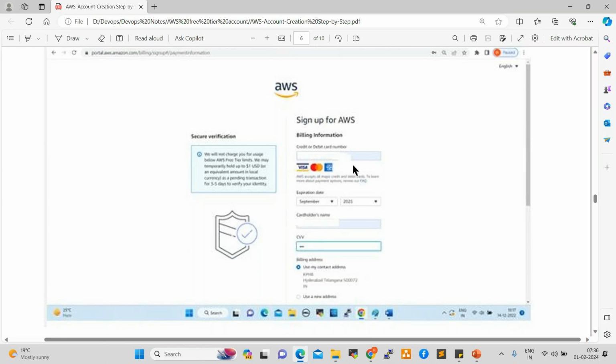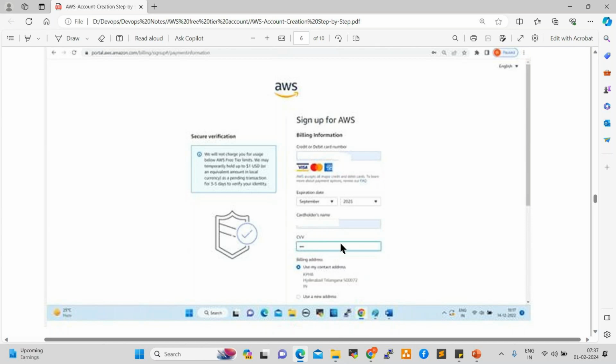It will allow Citibank, HDFC Bank, ICICI Bank, Axis Bank, SBI Bank, this type of banks. Karnataka Bank, Maharashtra Bank, Andhra Bank, right? These banks will not be allowed. So either Visa or MasterCard, you can give either debit or credit card. And you can select your card expiration date. After that, card holder name and CVV also, right?